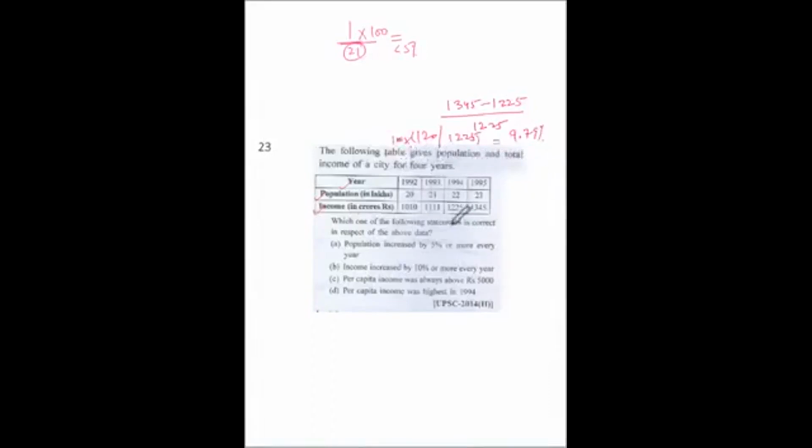Per capita income was always above rupees 5,000. So this seems okay, because the income is in crores.